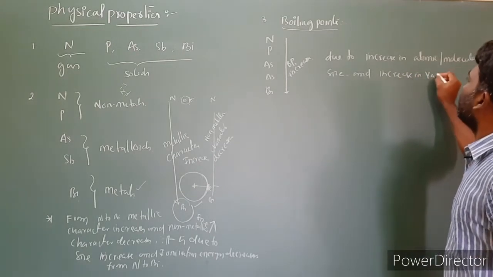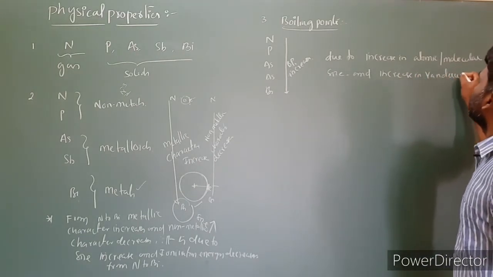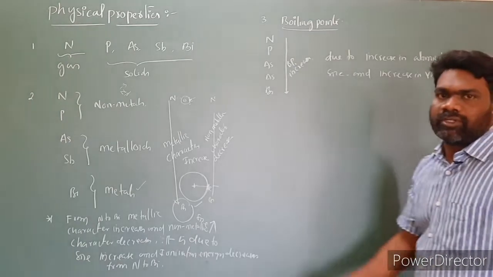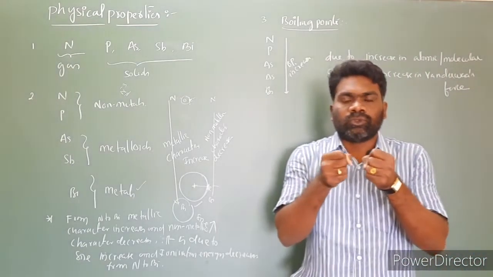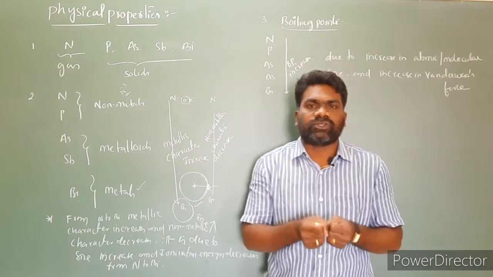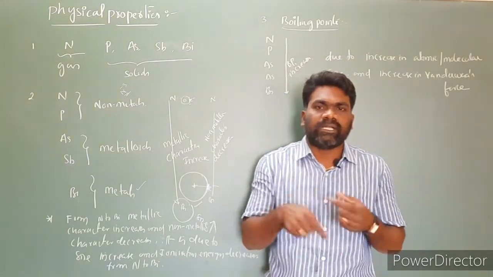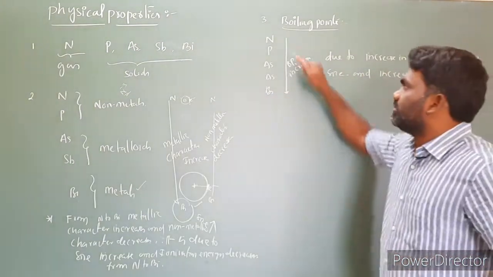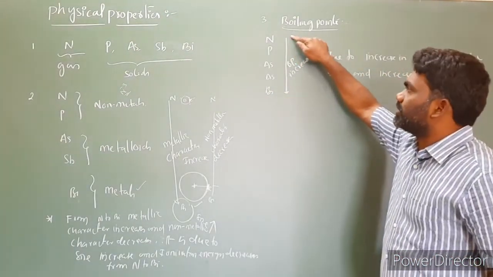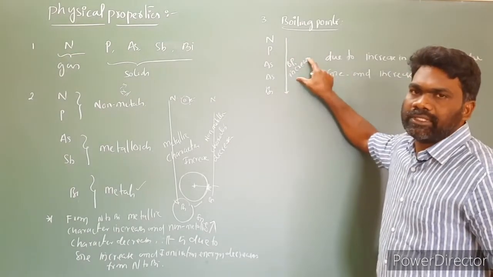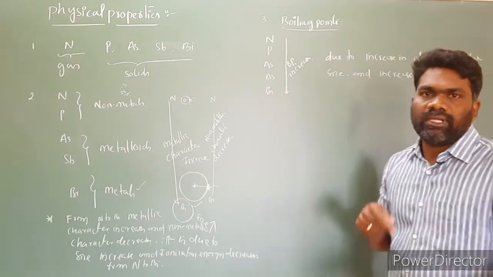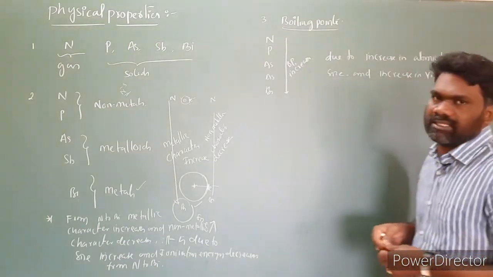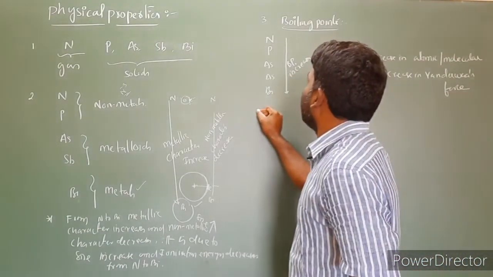Increase in Van der Waals force. Whenever the Van der Waals force increases, those two particles will attract very strongly. As a result, to separate them, high temperature is required. So boiling points increase. Simply, the statement you have read is: from nitrogen to bismuth, the boiling points increase because of increasing atomic or molecular sizes. As a result, Van der Waals force increases. This is the third one.